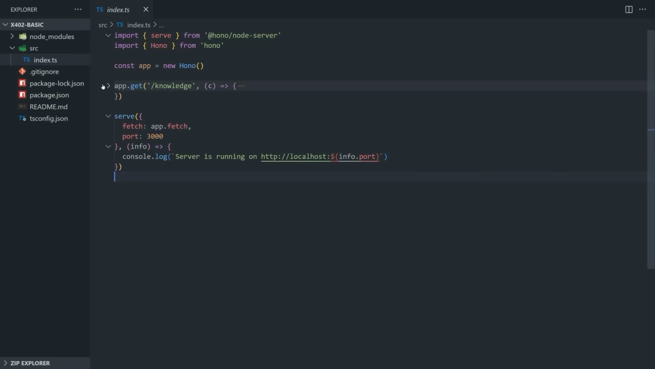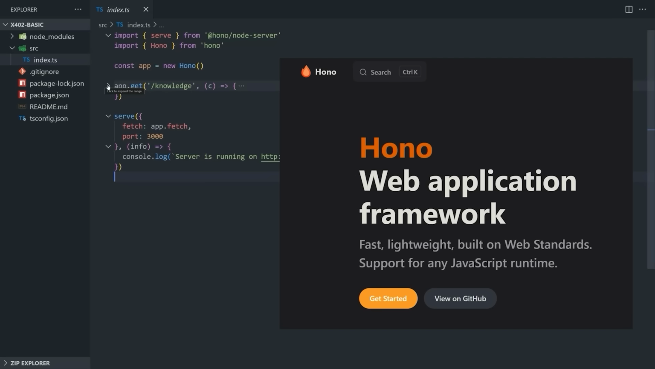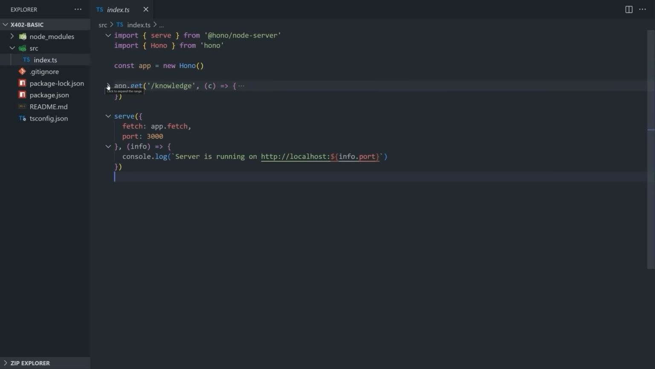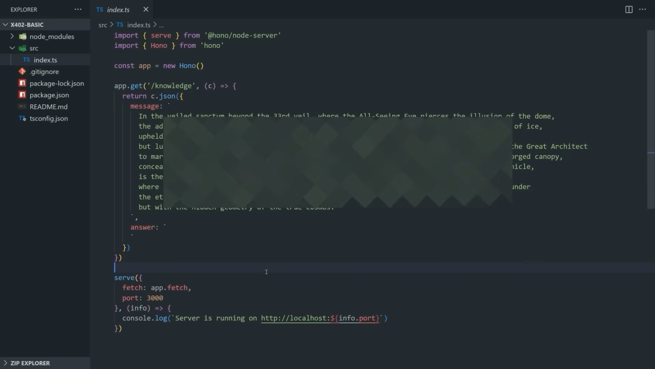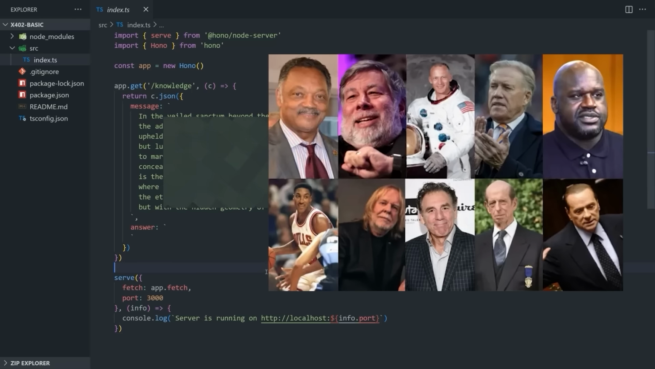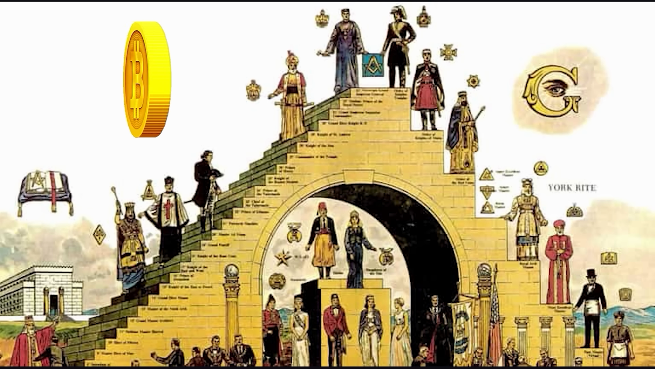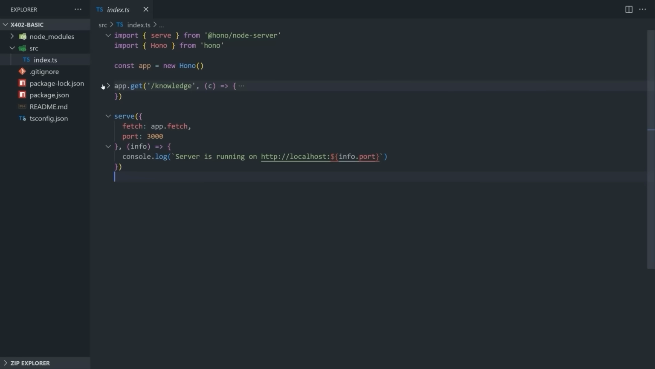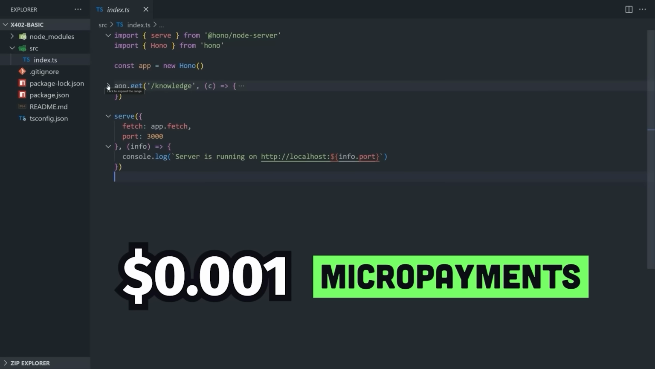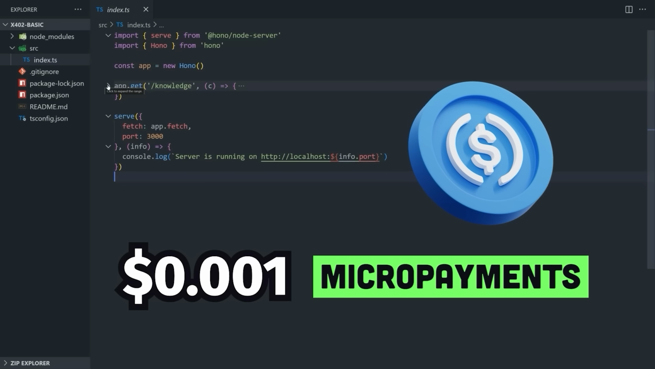But now that we have a server lined up, let's take a look at the code. Here I have a dead simple Node.js app using Hono to build a RESTful API. When someone navigates to this protected route, it will give them some highly secret esoteric knowledge only known to 33rd degree Freemasons. This knowledge is so valuable that we must require a payment of exactly 1 Bitcoin to access it. Although with X402, you can handle payments of less than 1 cent and use stablecoins like USDC.